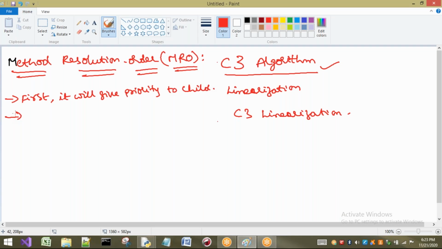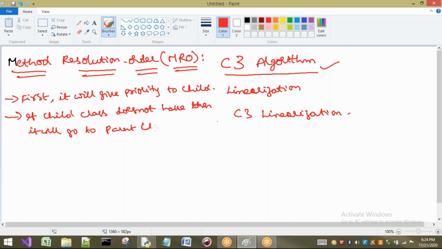After that, if the child class does not have it, then it will go to the parent class, and the parent class method will be executed.